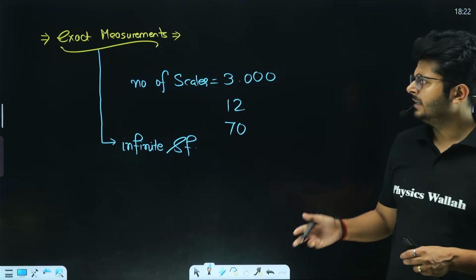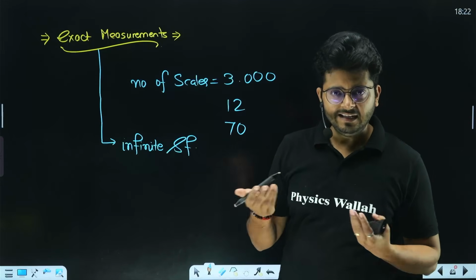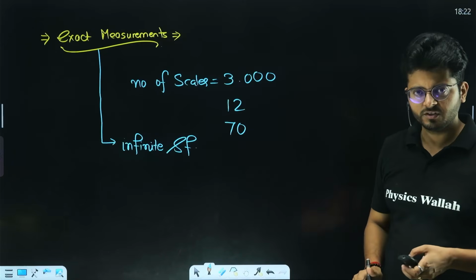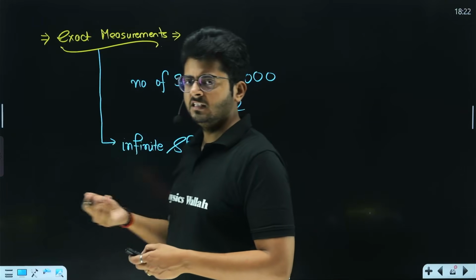And why do we learn about that? Because in the case of algebraic calculations, we don't consider the significant figures attached to the exact numbers, right? So we will talk more about that in the algebraic part.